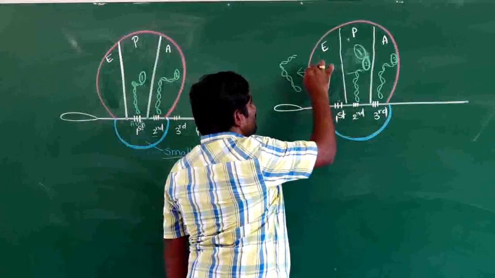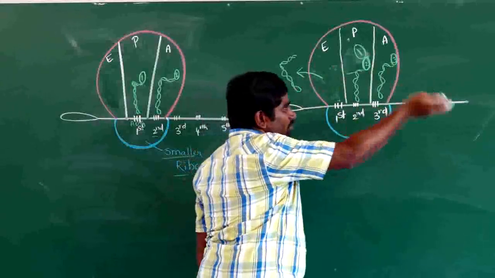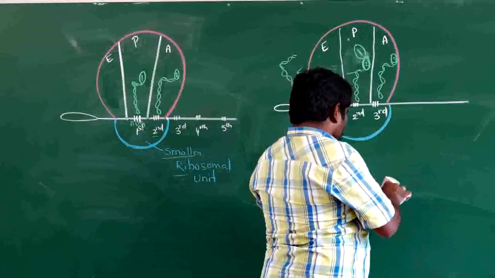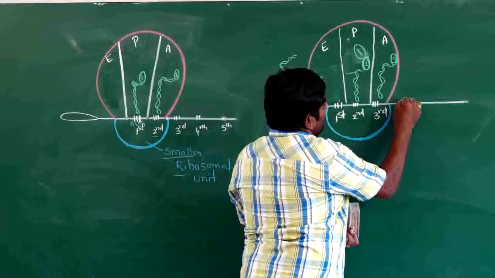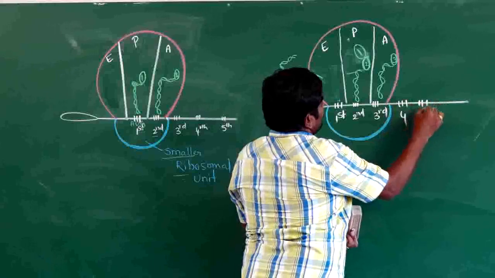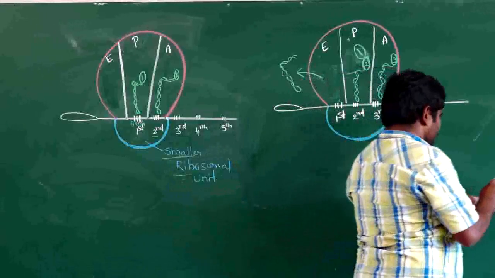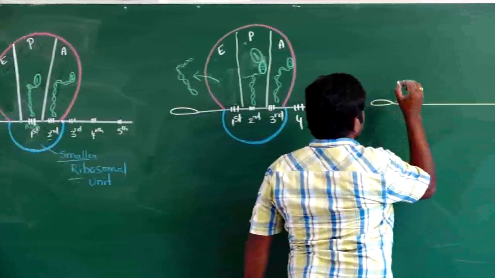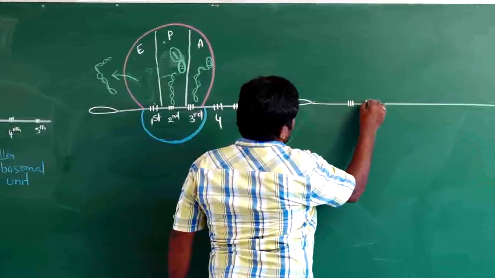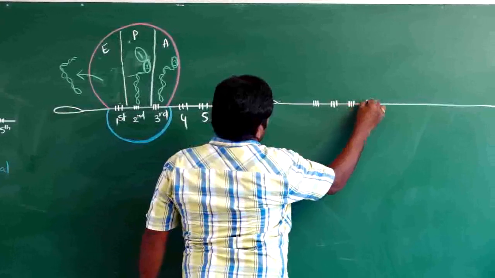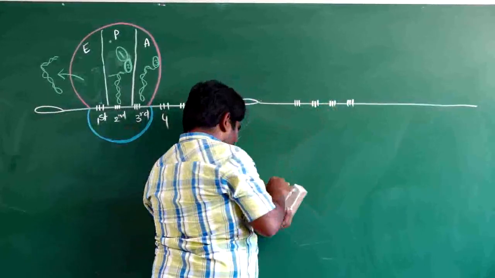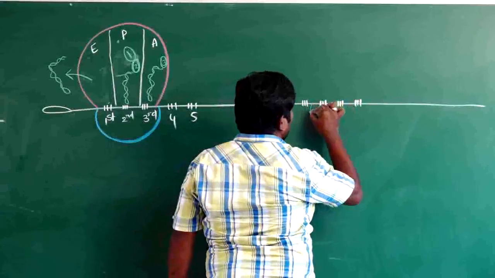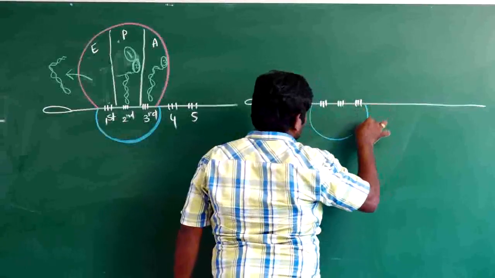When the E site becomes empty, what will happen? The ribosome again moves one codon distance. Again the ribosome moves. Now in this place you can see the fourth codon is outside. Next, after moving one codon, when the ribosome moves one more codon, what happens?